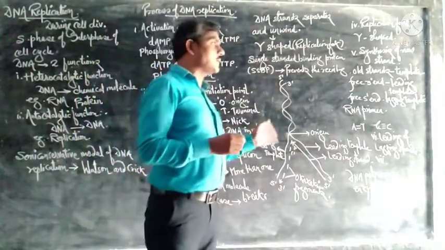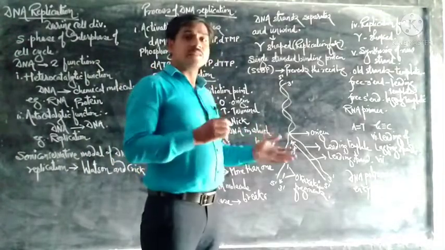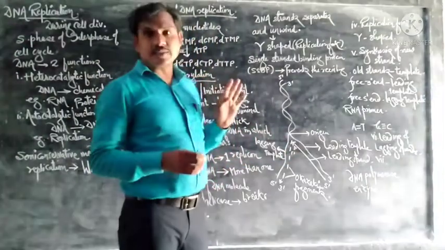It replaces the RNA primer with DNA sequences.